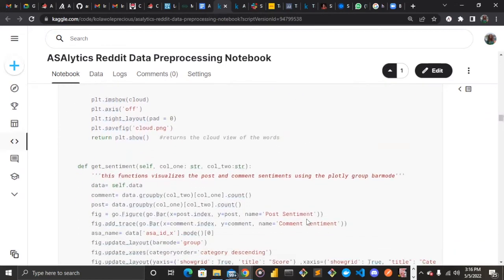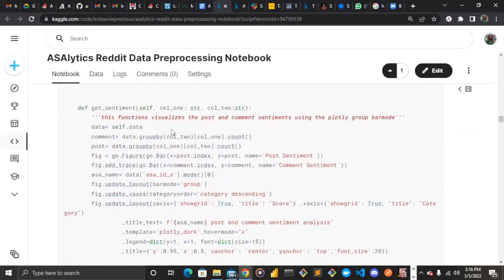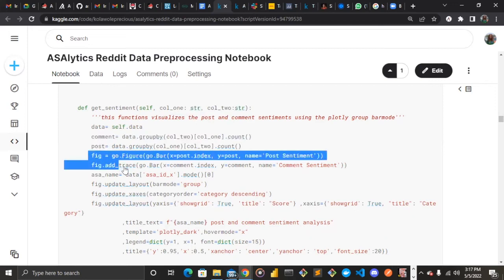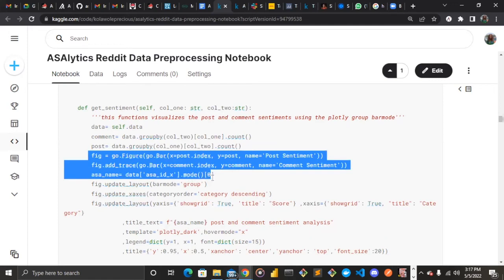So this also is plotted, and then we have our sentiment plot, which takes in the post sentiment and also the comment sentiment. The post sentiment is called 1, and the comment sentiment is called 2. In this part, we group by each of them to get the number of comments, the value count of the neutral, the positive, and the negative sentiment we have. After getting the value count of each of them, we plotted them here using bar charts also. And this time we set the bar mode to group. The other time I said the bar mode is stack.